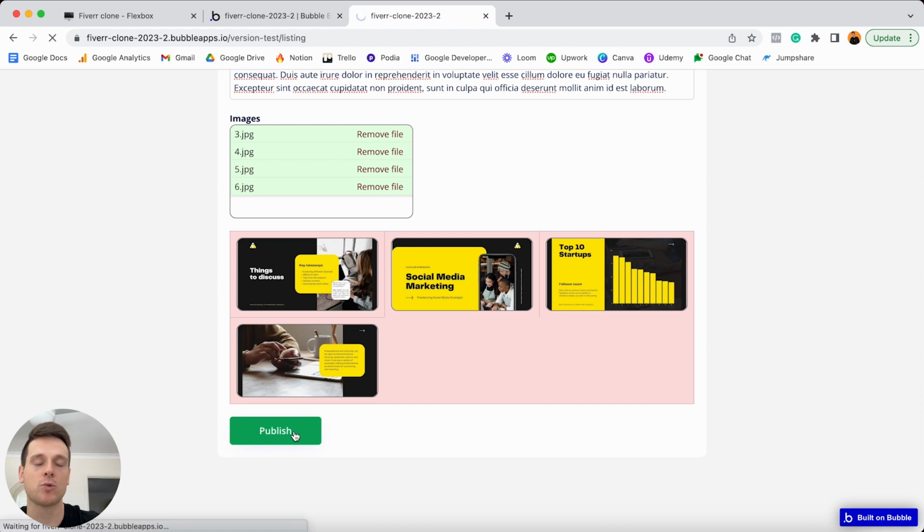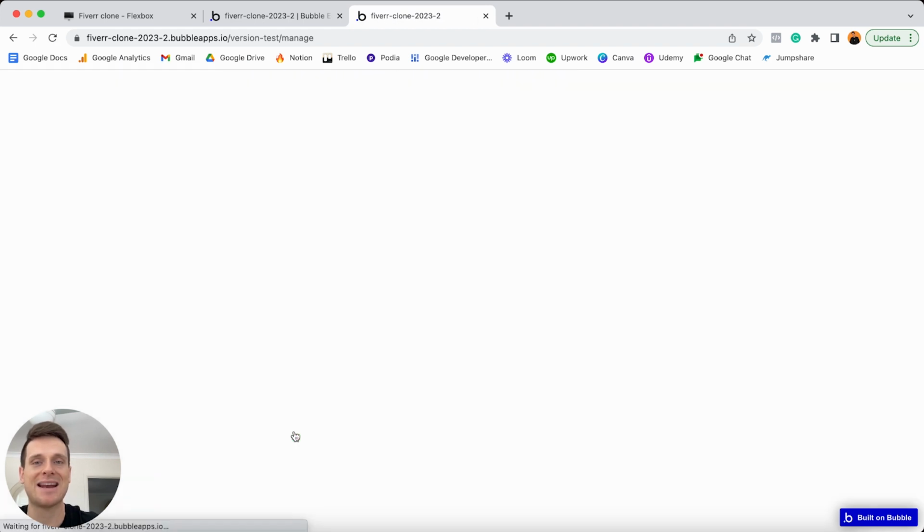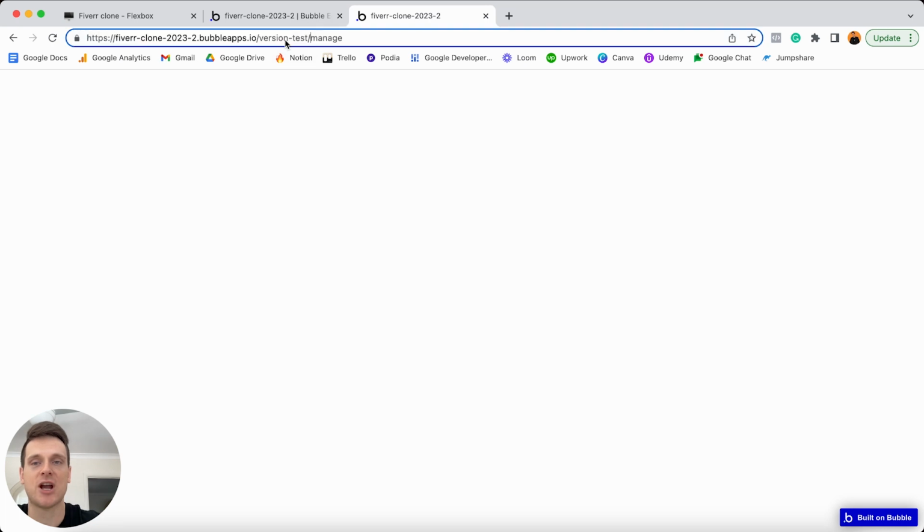That workflow will run. It will create that entry in our database, and then it's going to redirect us through to our manage page, as you can see here. And of course, at this point in time, this page is currently blank, so there's nothing on it. It's kind of crazy that we spent all that time building that particular process, which took me less than a minute to create a product. Nonetheless though, it was essential for our marketplace today.